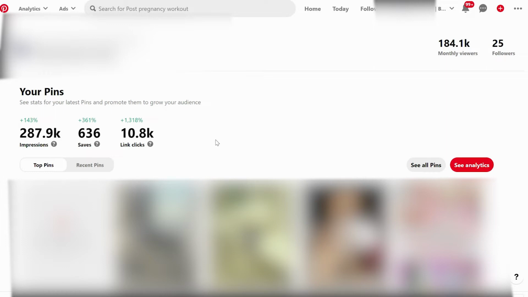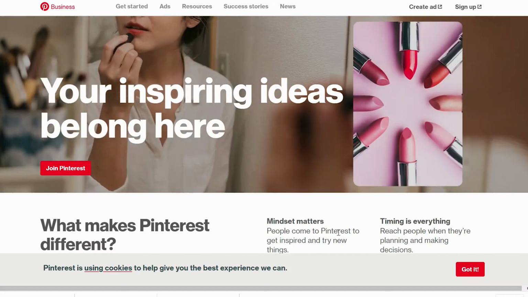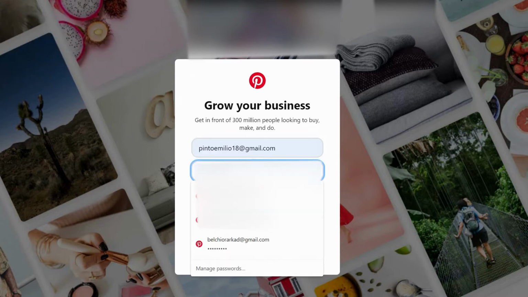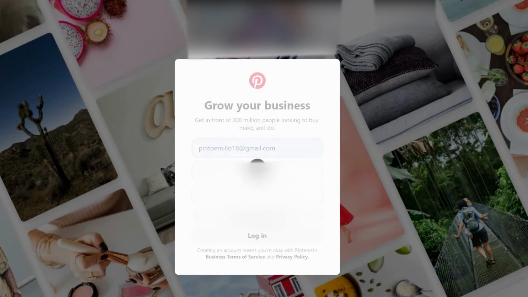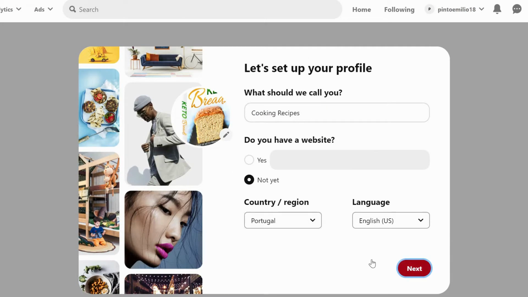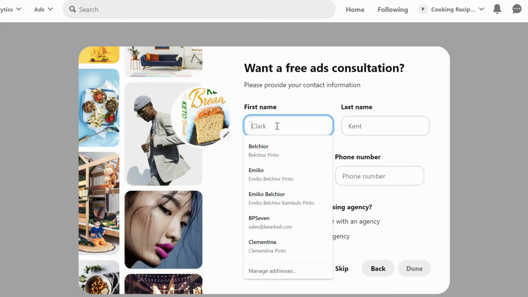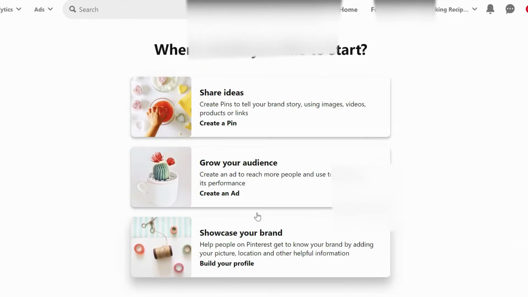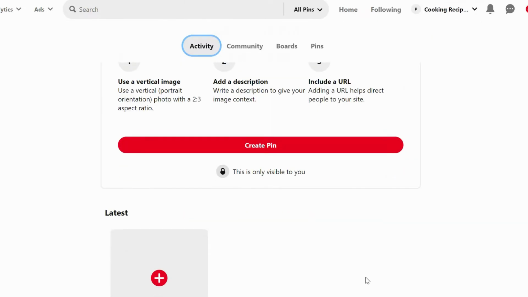And then if you don't have a Pinterest account, go to business.pinterest and create your own account, which is very simple. Now, how can you create an account? You can create an account by niching down to a specific niche. Let's say you are into cooking, and you want to sell cooking products or cooking recipes. You create your account on this niche. Create an account, follow the process. It's very easy. Now you have your account and your account is empty.